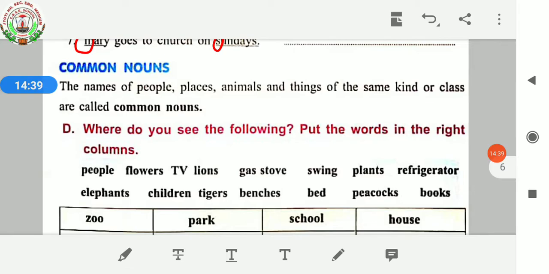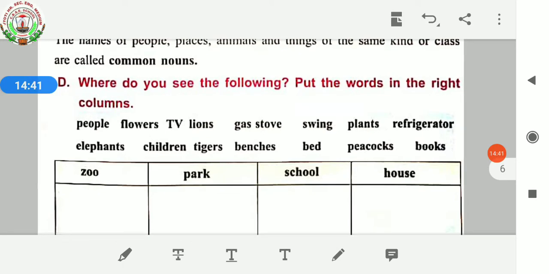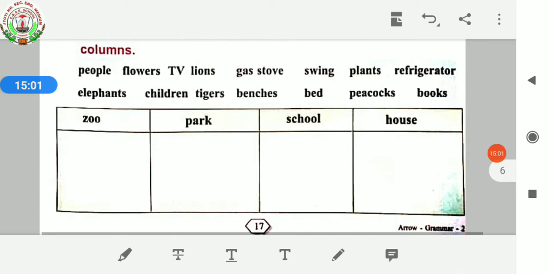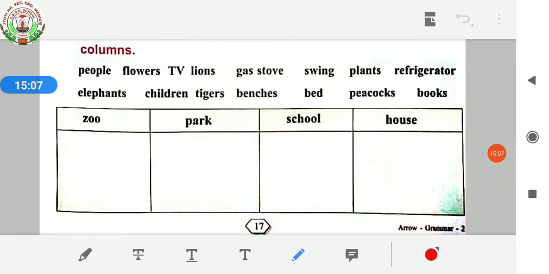Here some options are given over here like people, flowers, TV, lions, gas stove, swing, plants, refrigerator, elephants, children, tigers, benches, bed, peacocks, books. Okay, you have to choose these words and you have to write in their proper places. This one you have to do on your own, in your English grammar book only.